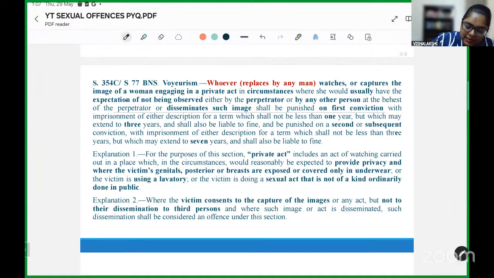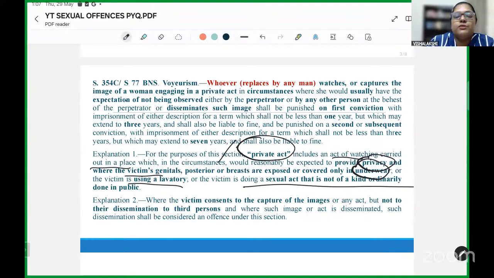What is a private act has also been told to us. It is an act which is watching of a person and carried out in a place in the circumstances which would reasonably be expected to provide privacy, and where the victim's genitals, posterior or breasts are exposed or covered only in underwear, or the victim is using a lavatory, or the victim is doing a sexual act that is not of a kind ordinarily done in public.